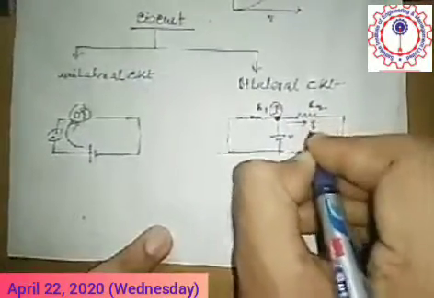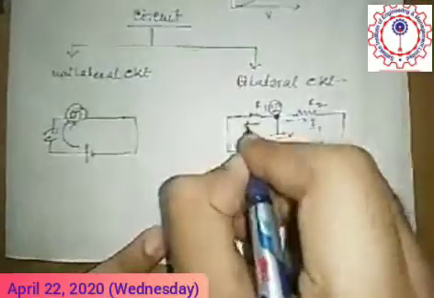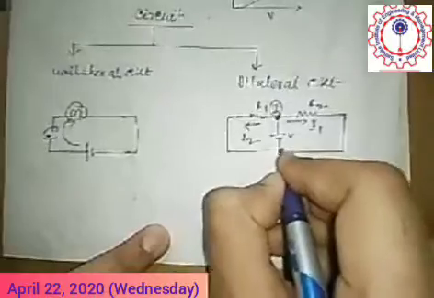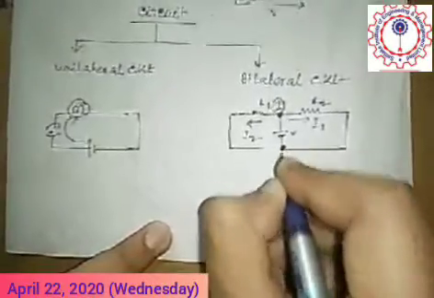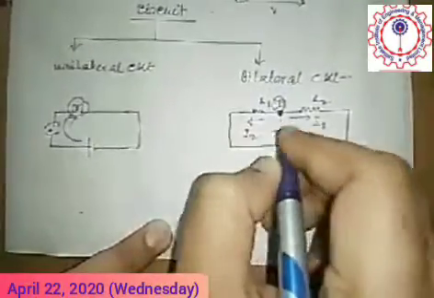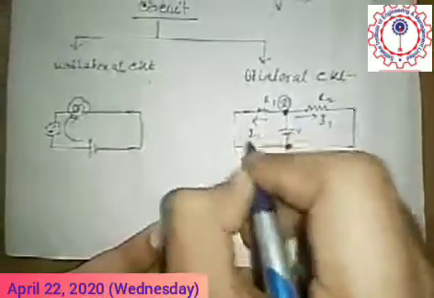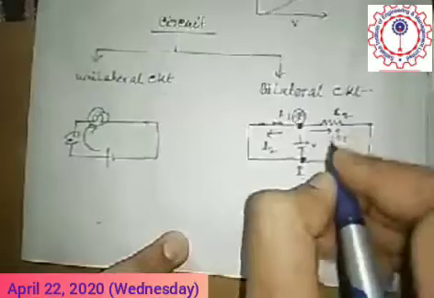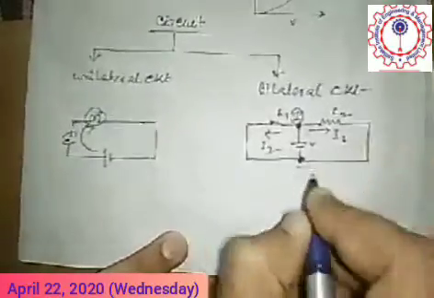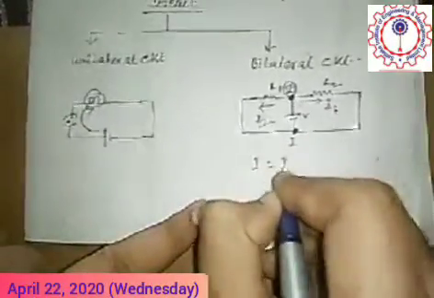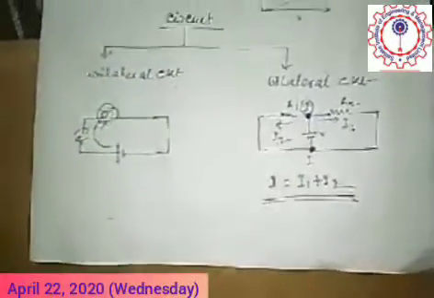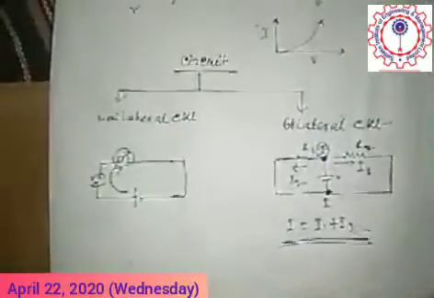In this path current I1 flows and in this path current I2 flows. At the junction the current is I. So I equals I1 plus I2, as you also know. So this is the bilateral circuit.